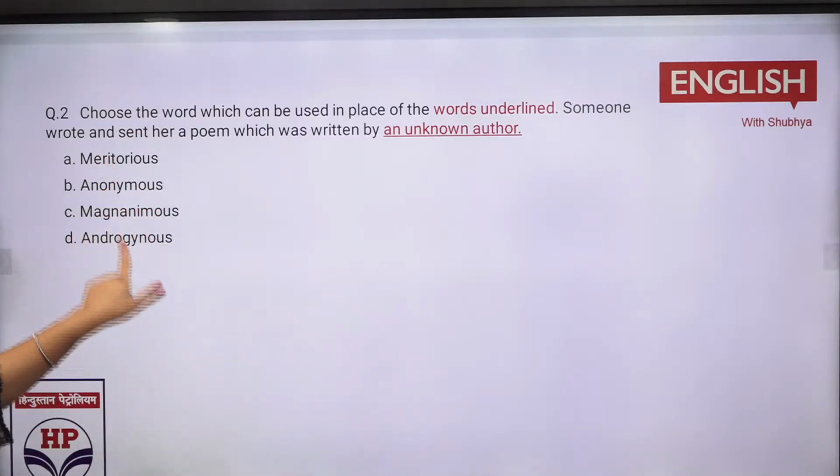That would be anonymous. Magnanimous होता है जो बहुत easily आपको माफ कर देता है. Meritorious is when you are giving, gifting, rewarding someone. Androgynous is when it's a combination of male and female, right? So that is what we have done.